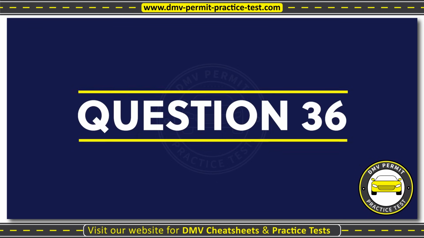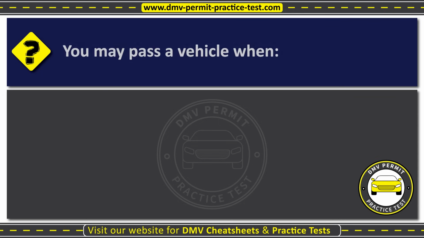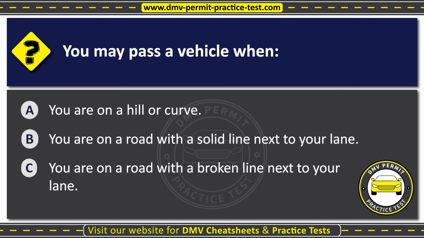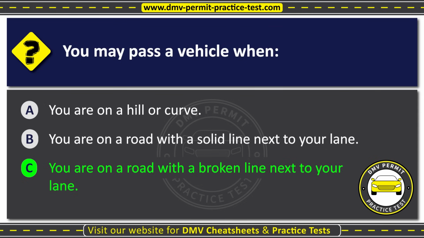Question 36. You may pass a vehicle when: Option A, you are on a hill or curve. Option B, you are on a road with a solid line next to your lane. Option C, you are on a road with a broken line next to your lane. The correct answer is option C, you are on a road with a broken line next to your lane.